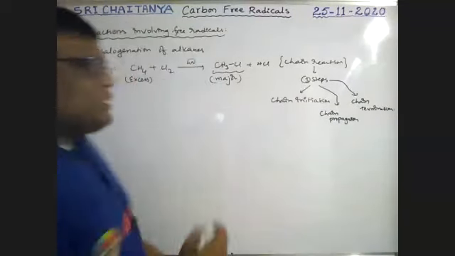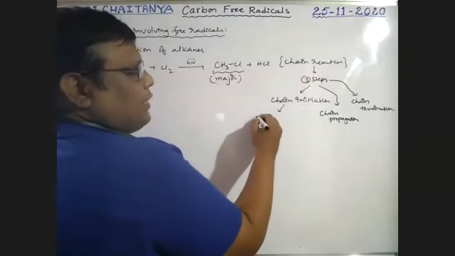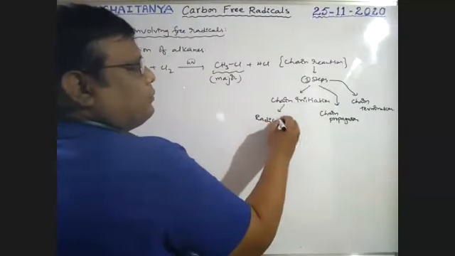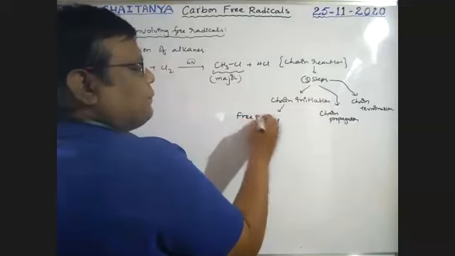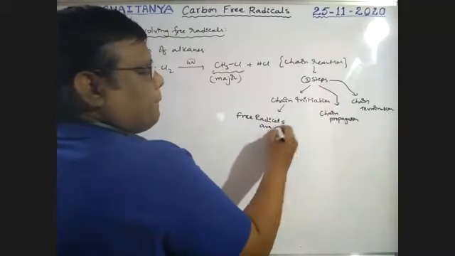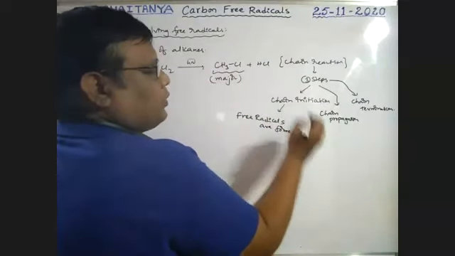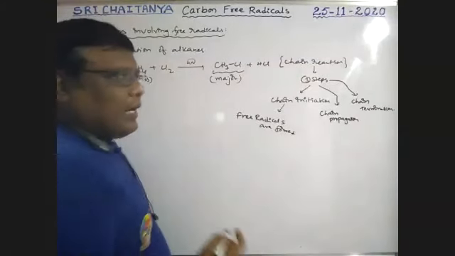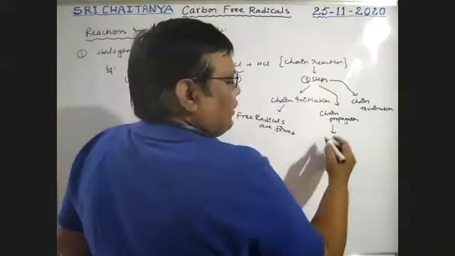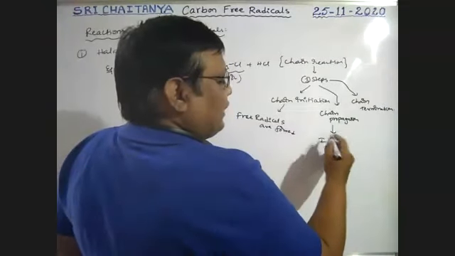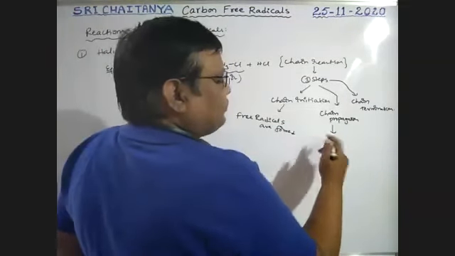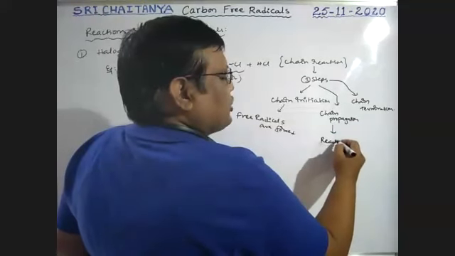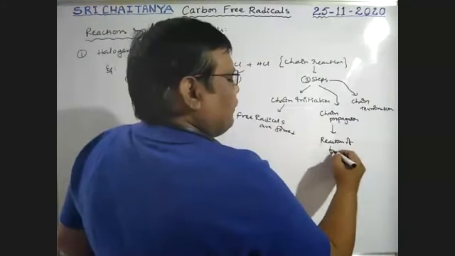Chain initiation is the process in which free radicals are formed. So initiation means generation of free radicals. Propagation is the reaction of free radicals.